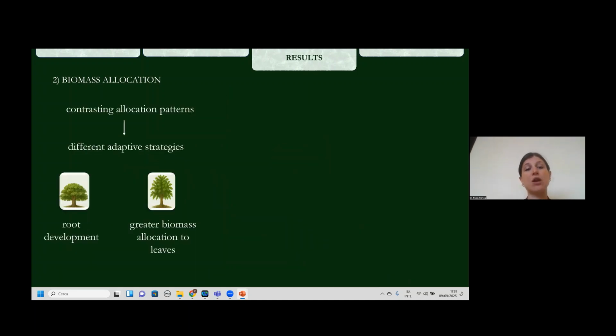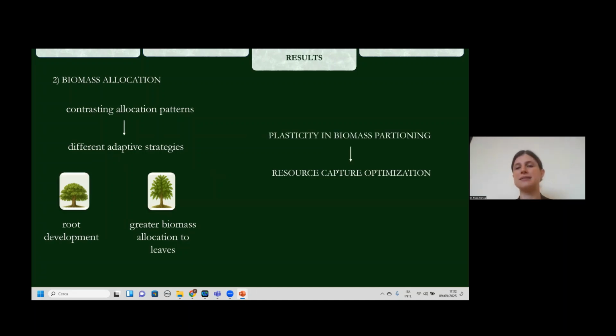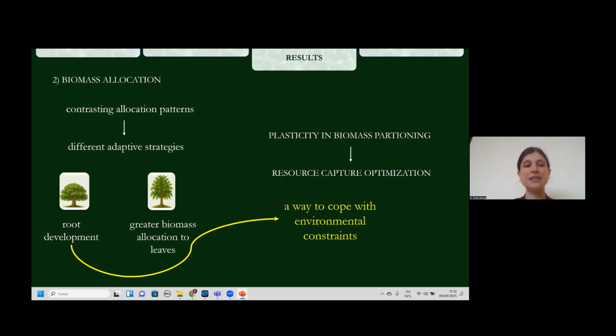So these contrasting allocation patterns reflect different adaptive strategies. In particular, the English oak showed a great root development, while the red oak showed a great biomass allocation to leaves. This plasticity in biomass partitioning is a well-known plant mechanism to optimize the resource capture. And so the great development of root by the English oak and the great response of this species to phosphorus supply suggests a way to cope with environmental constraints.